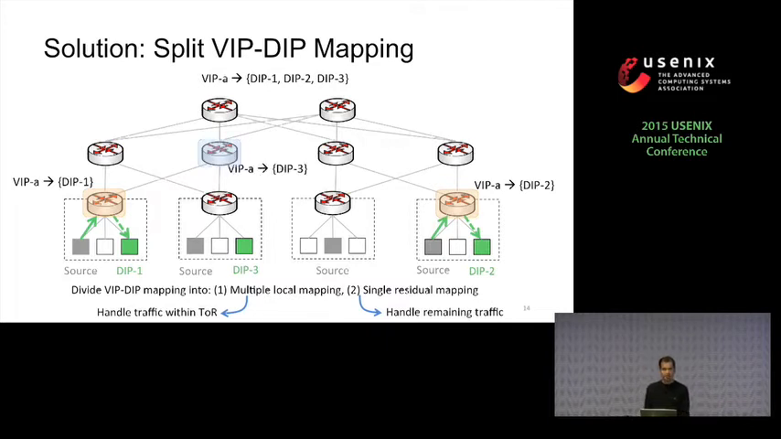So residual mapping is assigned to any switch in the network, and it announces the WIP using BGP so that the sources whose traffic we could not localize go to the residual mapping switch. It then uses the WIP to DIP mapping to split the traffic and forward the traffic to the remaining DIPs.